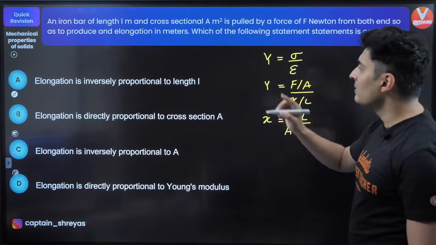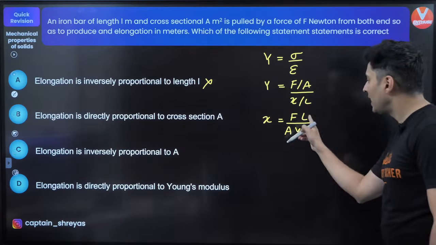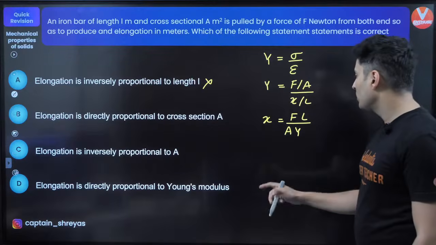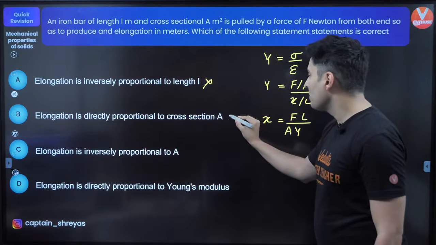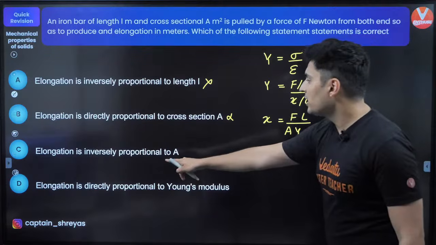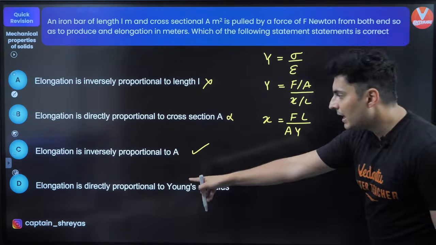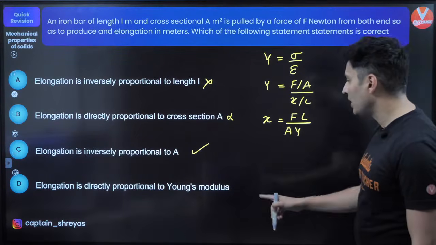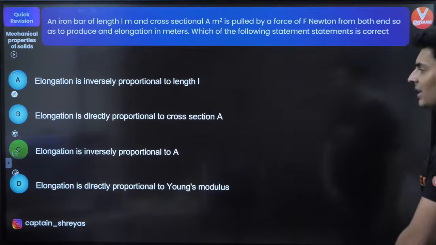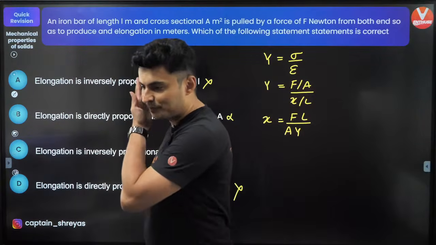Option A says elongation is inversely proportional to length. Obviously this is wrong. In fact, elongation is directly proportional to the length. Elongation is directly proportional to the area? No, it is inversely proportional to the area. So option B is also wrong. Next, elongation is inversely proportional to area. Yes, this is correct. Lastly, elongation is directly proportional to Young's modulus? No, it is inversely proportional to Young's modulus. So option C should be correct. Yep, that is true. We got it. Very good, Rupesh. Very good, Hema. Excellent.